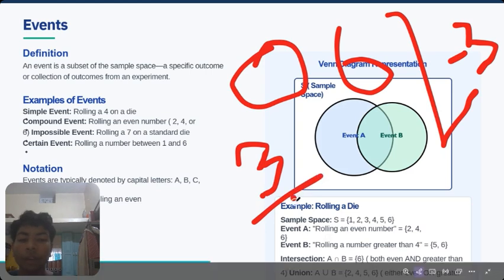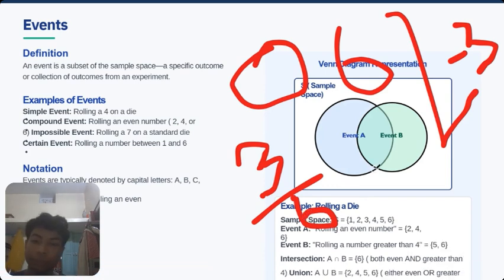So that is also called an event. This event is also a compound event. An impossible event is like rolling a seven on a standard die. We have six faces on the dice, so this number is an impossible event, and we are certainly rolling a number between one and six.